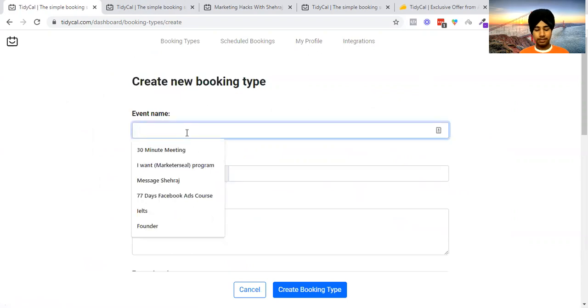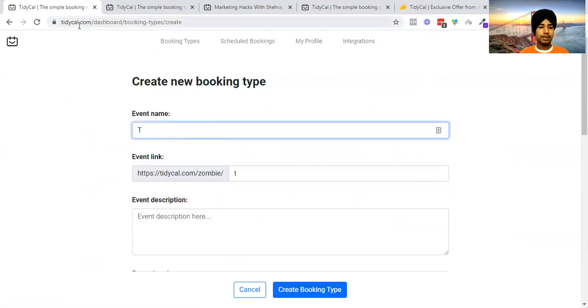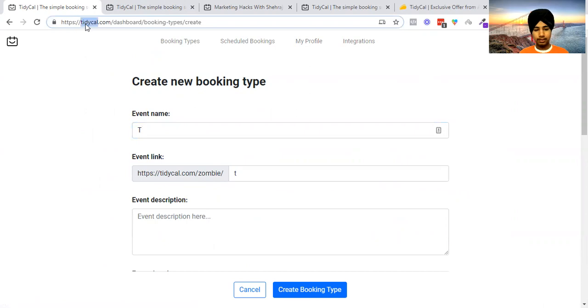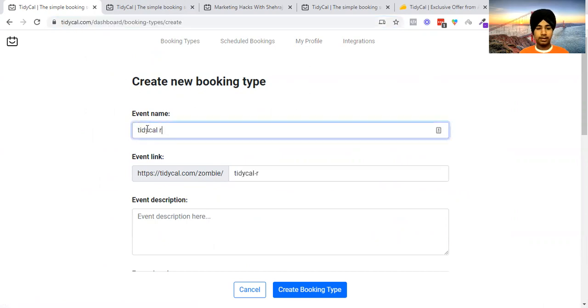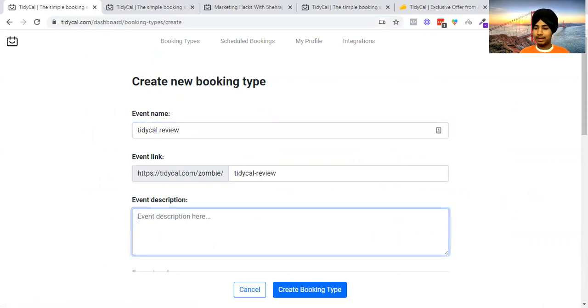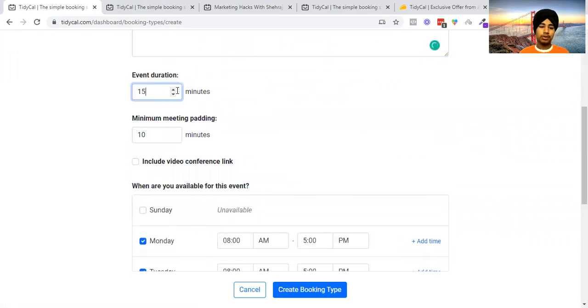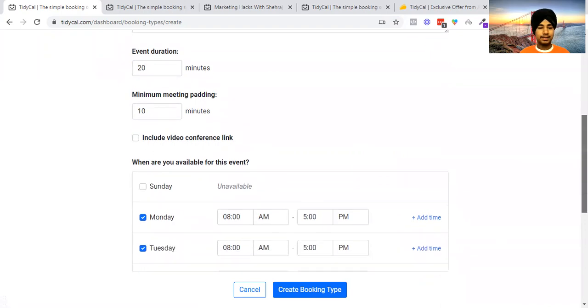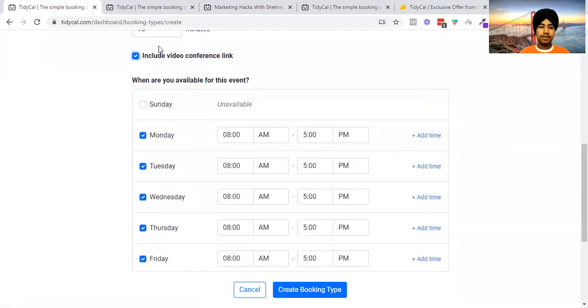Let me give it a quick name. So let's name it Tidycal review. Then I can add a description, but I don't want to add it over here. The call duration, let's make it 20 minutes. Then minimum meeting padding, which I will not go into. Then include conference link. So the conference link is yours.